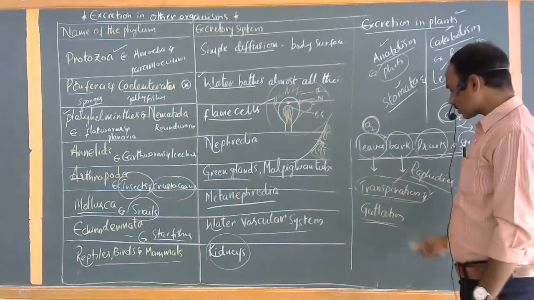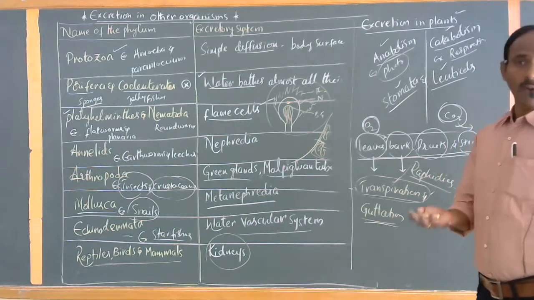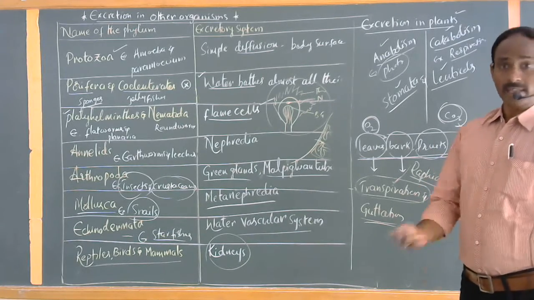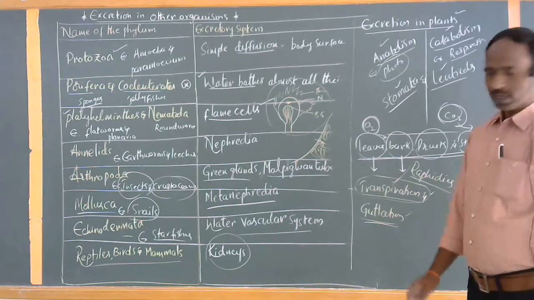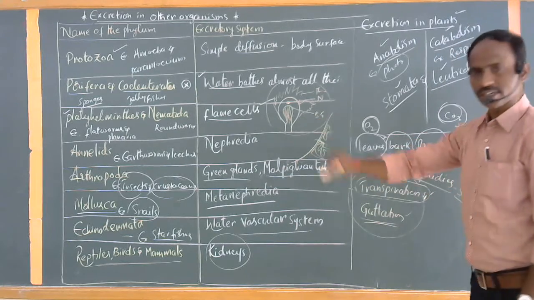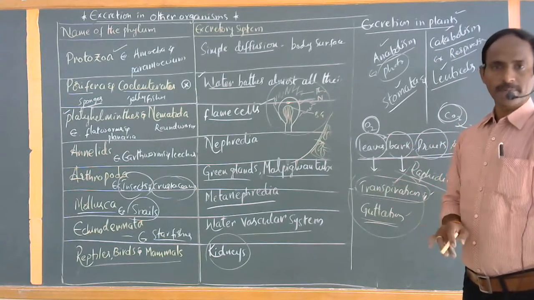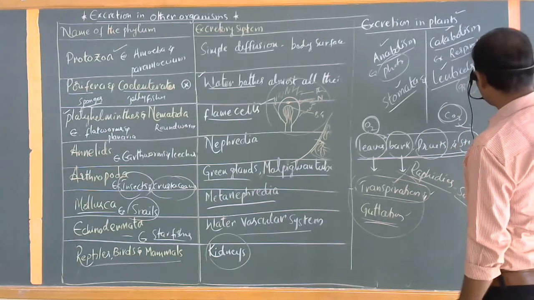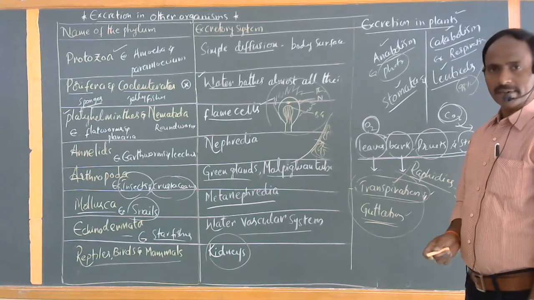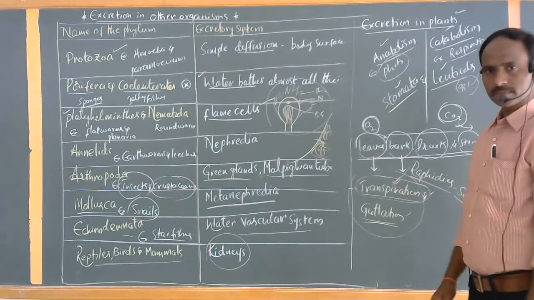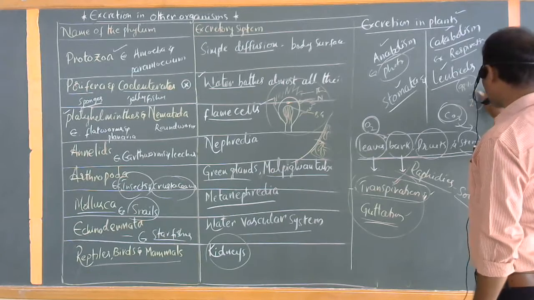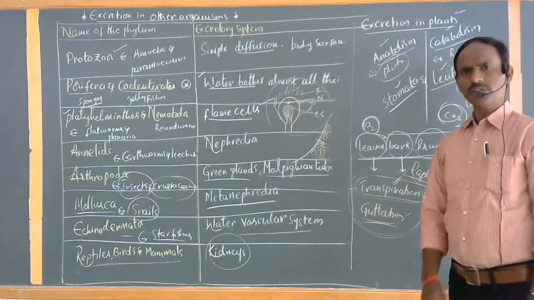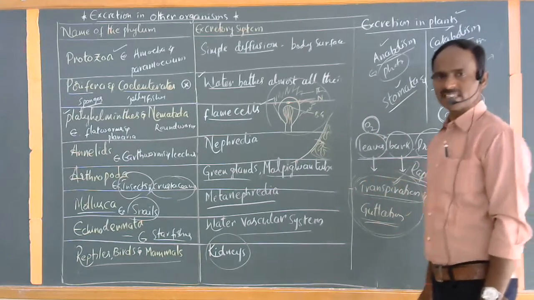So what is the process called guttation? It is the shedding of water in the form of water molecules by the edges of their leaves. That is commonly called guttation. These two mechanisms are also a part of excretion. Excess water, as I already told you in the previous topic, nearly 98% of water is released or eliminated from the plants by the process of transpiration. Only 2% of water is utilized by the plants themselves. Clear now. So these two mechanisms are also useful to eliminate the waste materials.